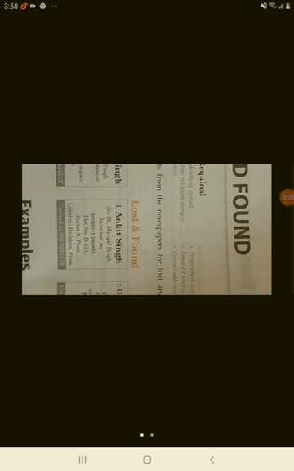So here we talk about the description of the article, and what other things come into it: when and where it was lost and found, and the details of the person who has lost this particular article. Let us look at another example here.